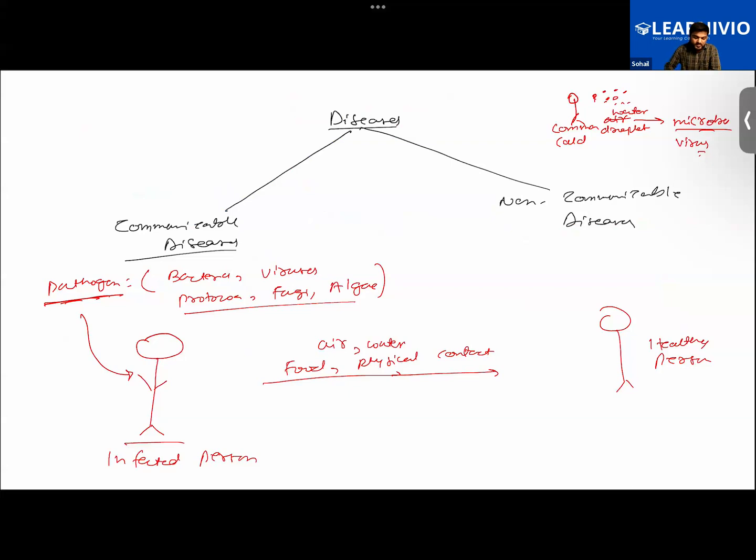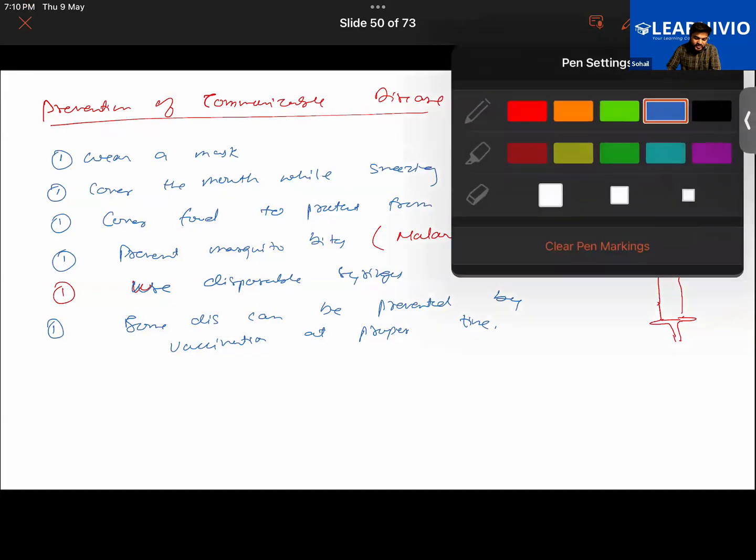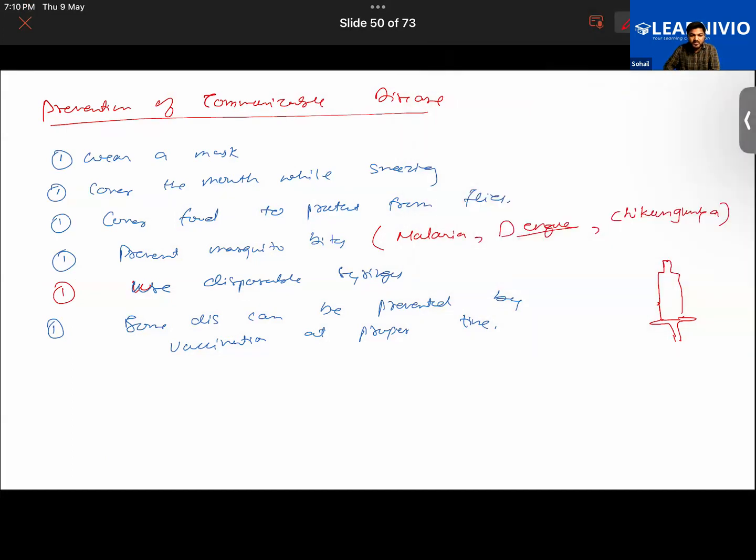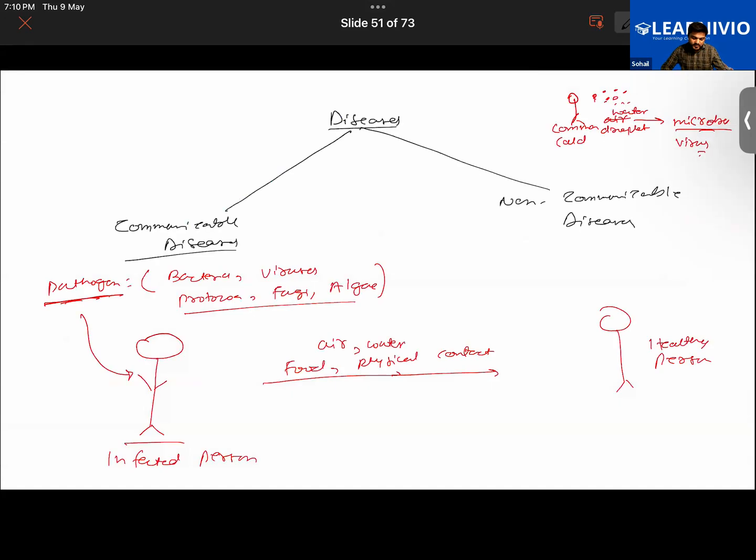No, sir. Then do tell me what are the common carriers of communicable disease? Sir, air, water, food, and wind. See, houseflies, which I have mentioned here. Now these are the different ways in which disease can be transmitted from one person to another. These are the modes of transmission. It can be through air, water, food, or physical contact.